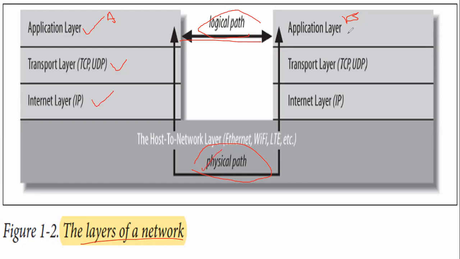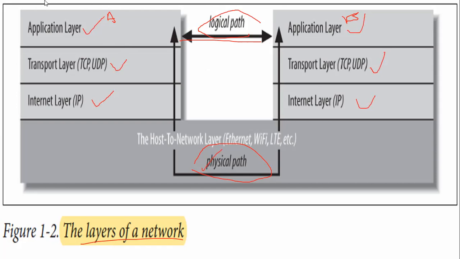Again, the other computer has the same kind of layers: application layer, transport layer, and internet layer. I'm going to discuss every layer in great detail. First I'm going to give some brief information, then we will start in great detail.